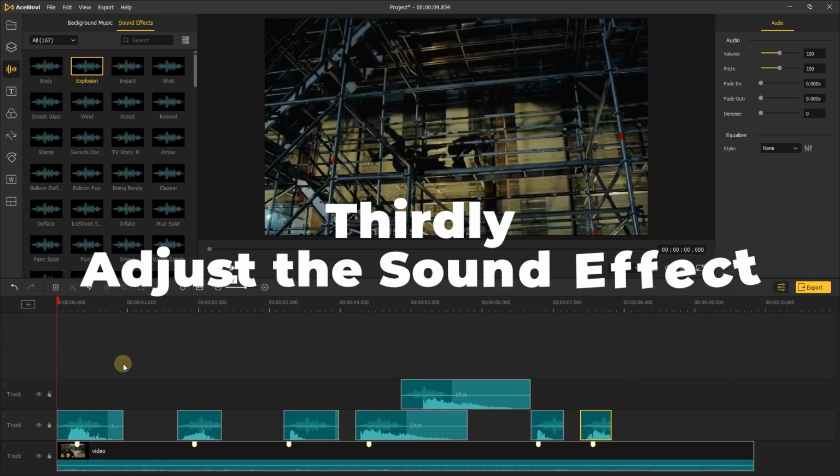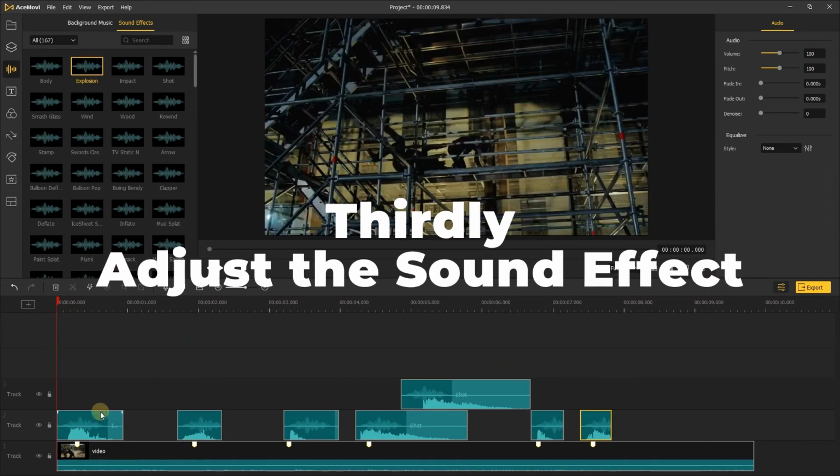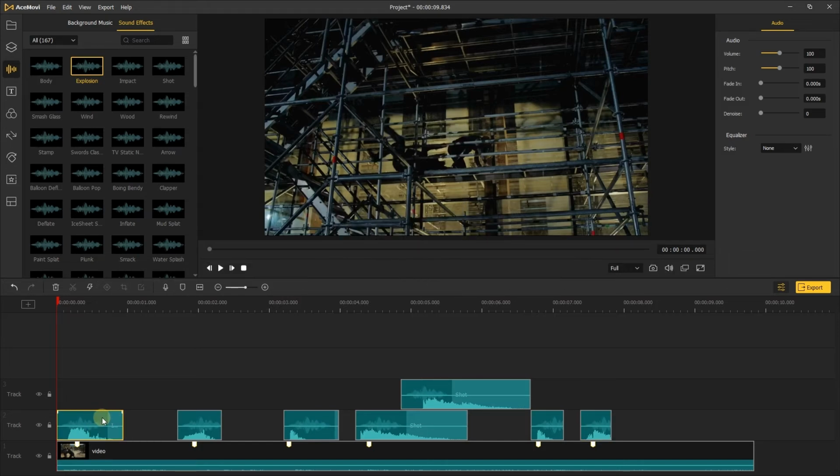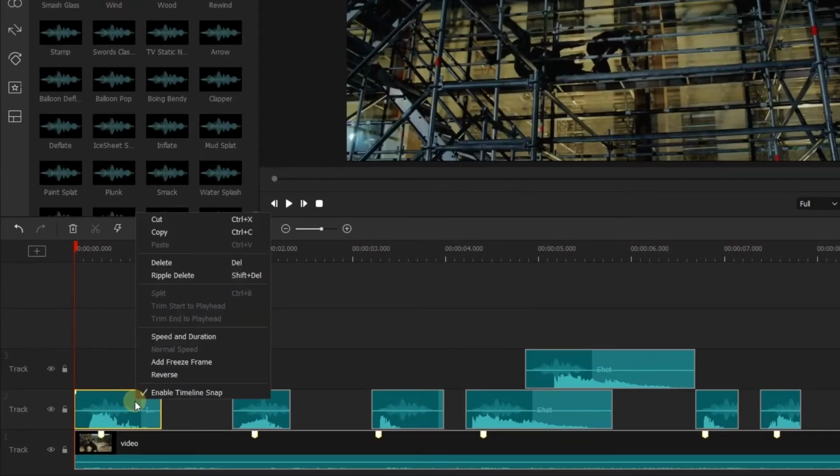Thirdly, when you add the sound effect to the timeline, you can adjust it according to the video, like change the speed and duration of the sound effect. Just right-click the sound effect, and you can find it here.